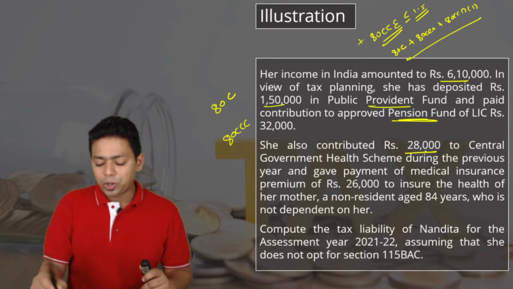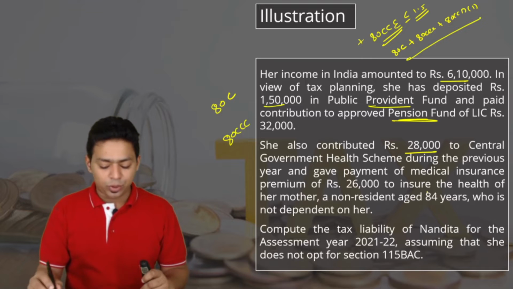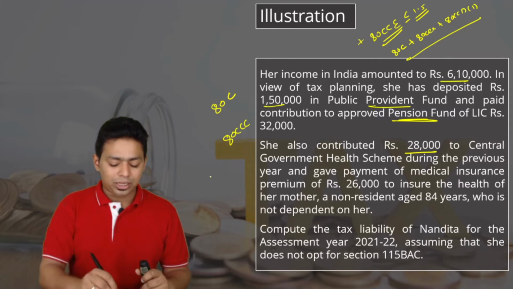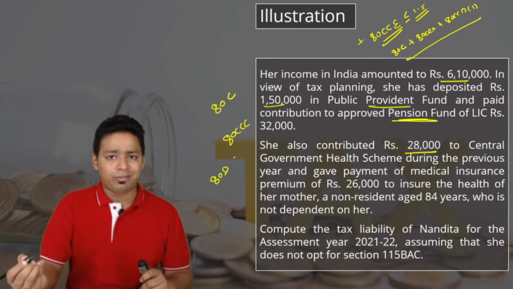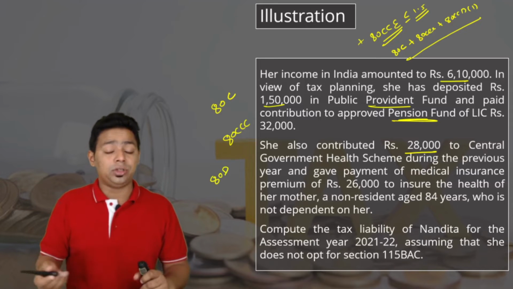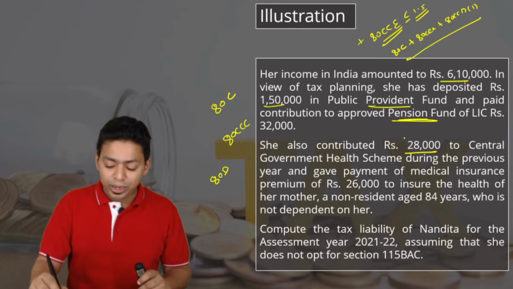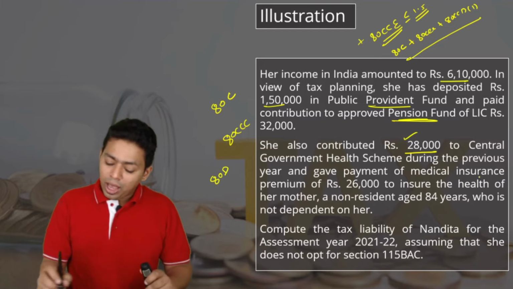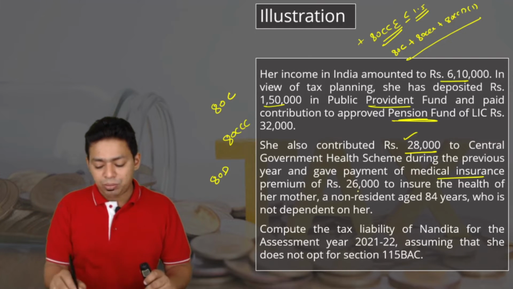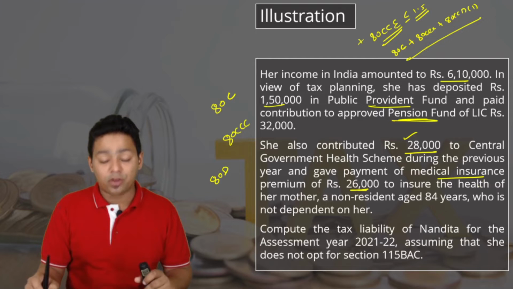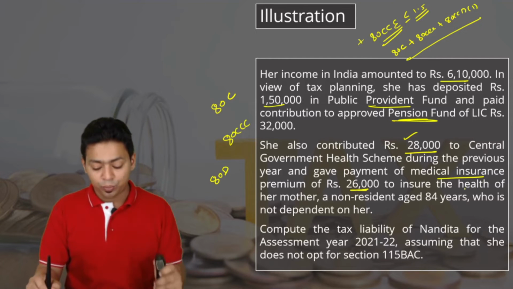She also contributed 28,000 to central government health scheme during the previous year. So this 28,000 is available under 80D and fully available because for her limit is 50,000 being a senior citizen. So whole 28,000 will be allowed, and she gave a payment of medical insurance premium of 26,000 to ensure health of her mother. Now for mother there is another group.